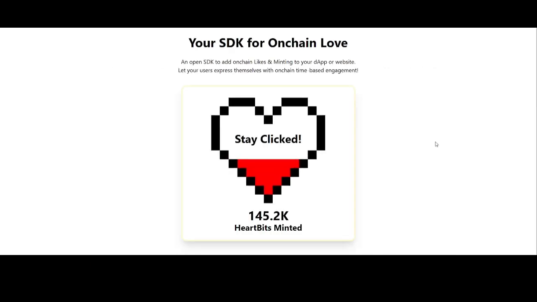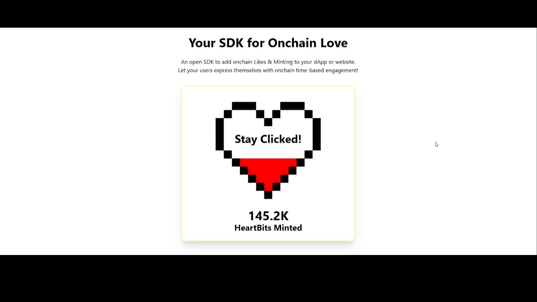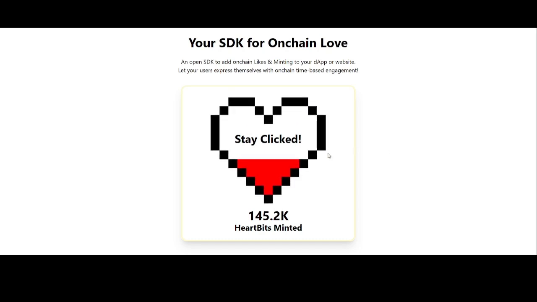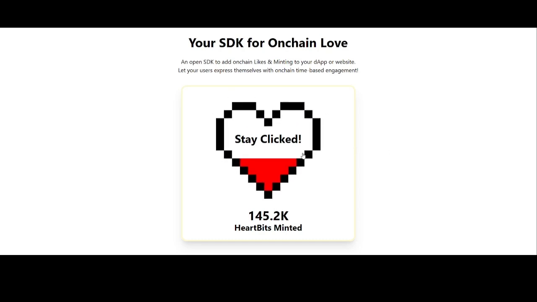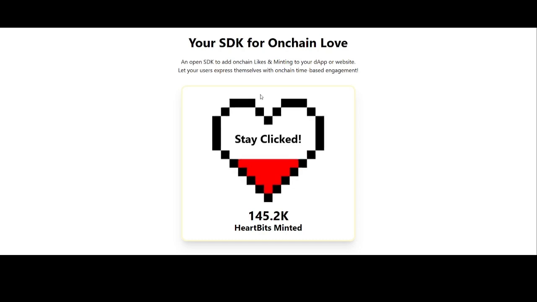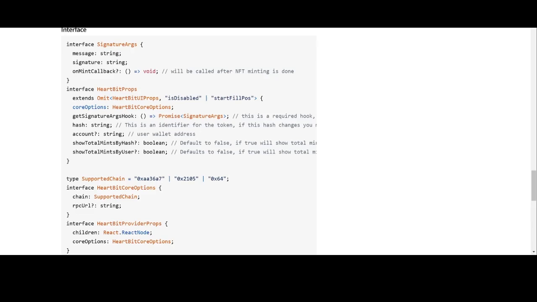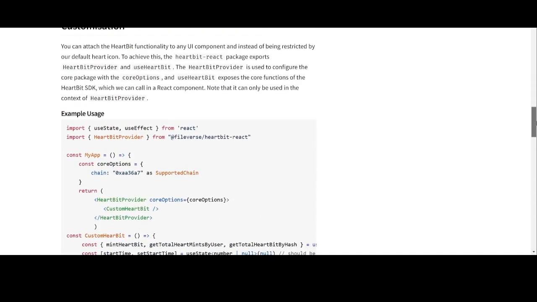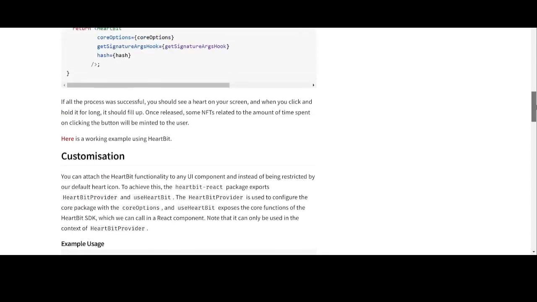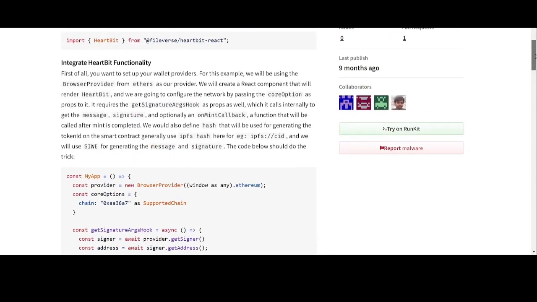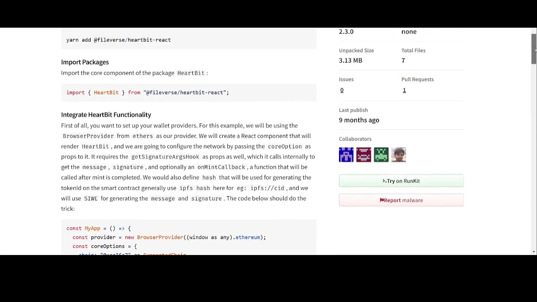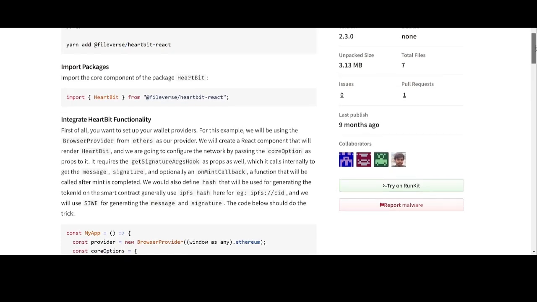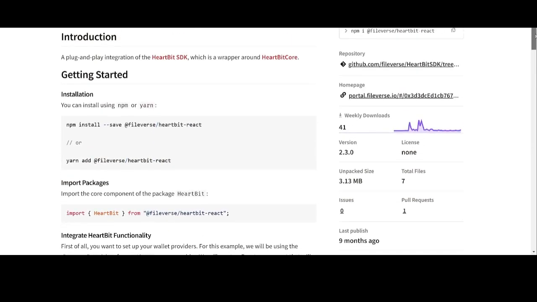I also discovered that they have this SDK for on-chain likes. More like when you see any content and you like it, there's an SDK that is open source for everyone to use. And I checked out the npm directory. I think this is more for front-end devs. If you're a React guy, you should really enjoy integrating this across your protocol and making your users able to like content via the SDK.